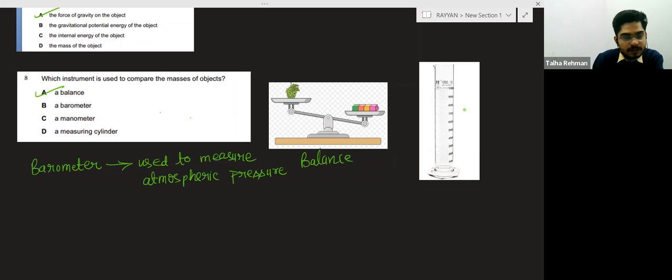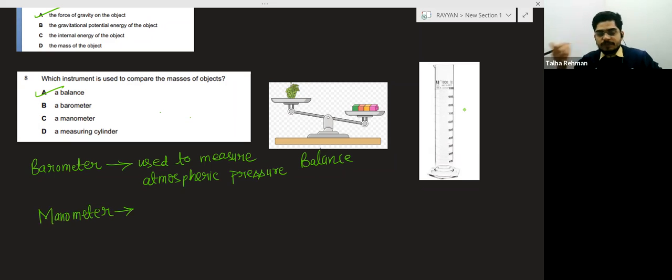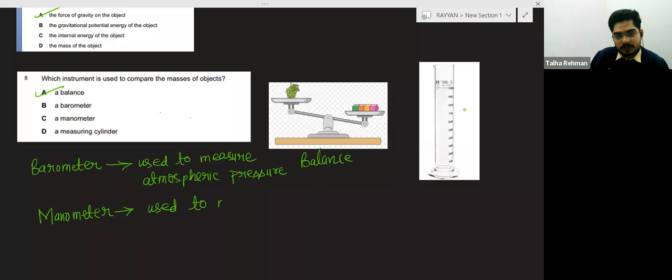And another thing given, manometer. So basically, manometer is a device used to measure the fluid pressure. Fluid means liquid. Liquid is a fluid. Gas is a fluid or not? It comes in both forms. Yes, gas is a fluid. So used to measure fluid pressure.